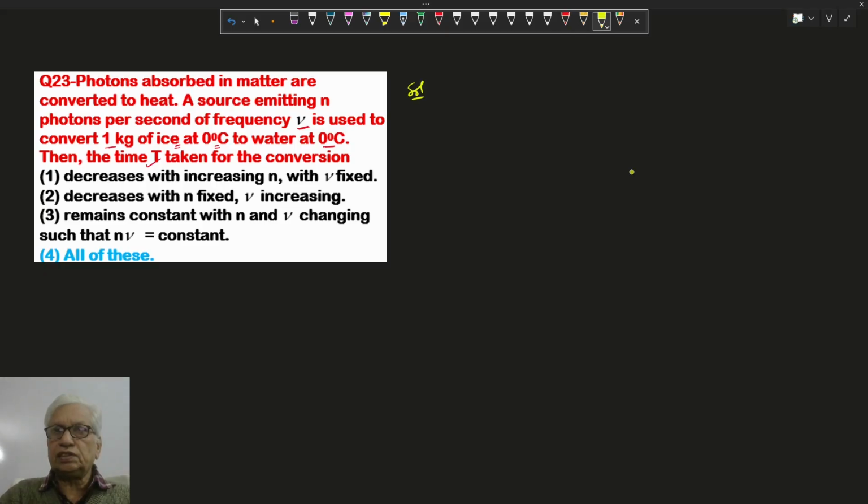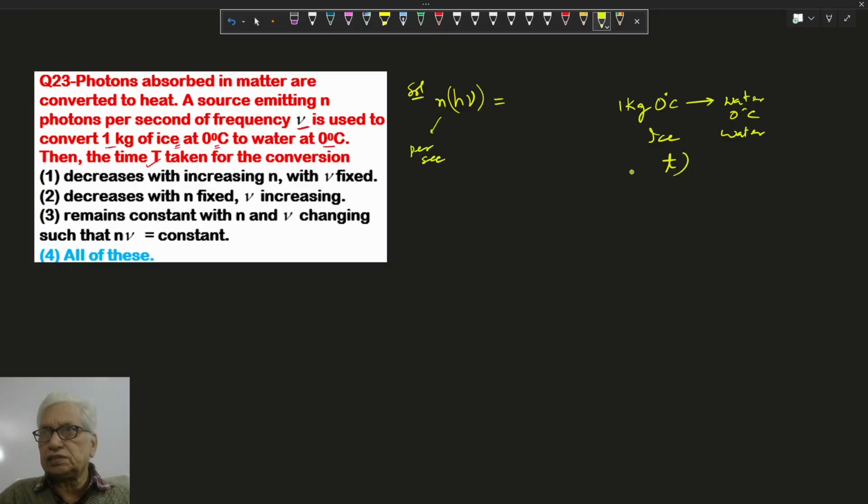In this question, h nu is the energy of one photon and n is the number of photons per second falling on the surface, converting 1 kg ice at 0 degrees Celsius into water at 0 degrees Celsius. From ice to water, time taken here is t.